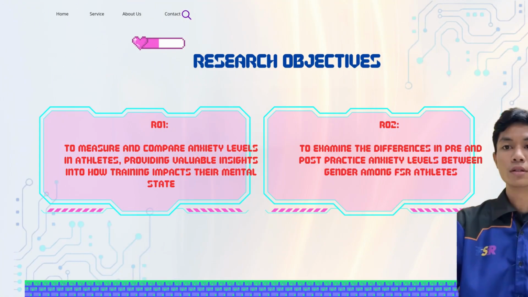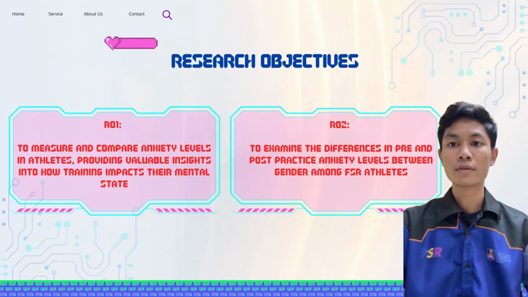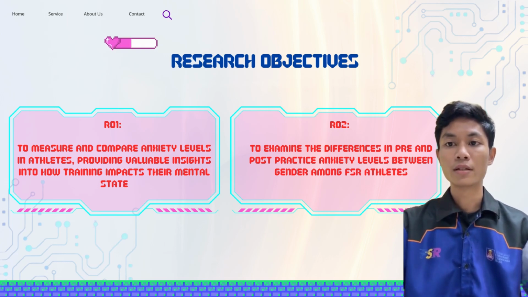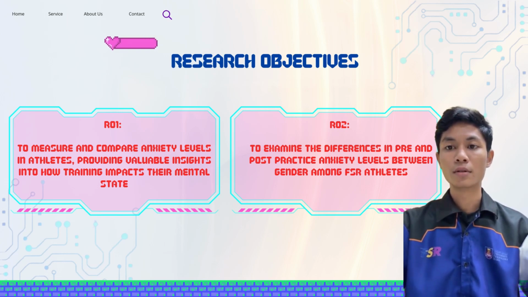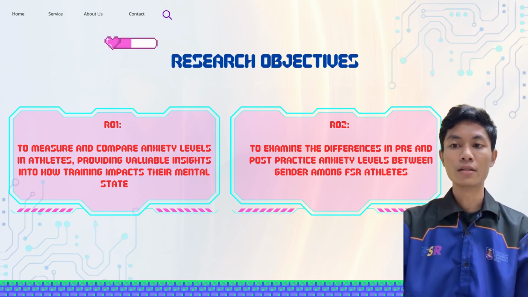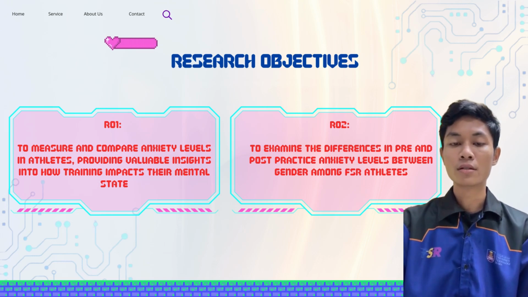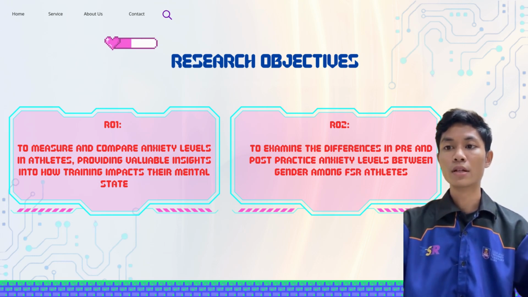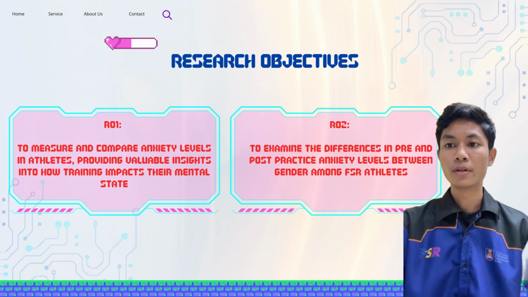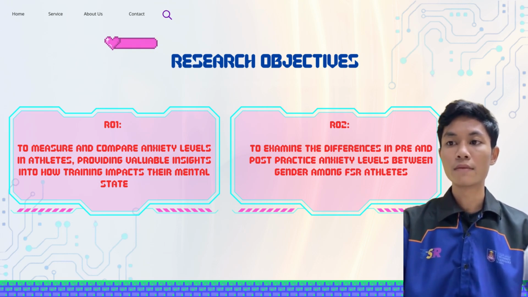For SRT 6, the title is pre and post practice anxiety levels among Faculty of Sports Science and Recreation athletes. So these are our research objectives. Research objective 1: to measure and compare anxiety levels in athletes, providing valuable insights into how training impacts their mental state. Research objective 2: to examine the difference in pre and post practice anxiety levels between gender among FSR